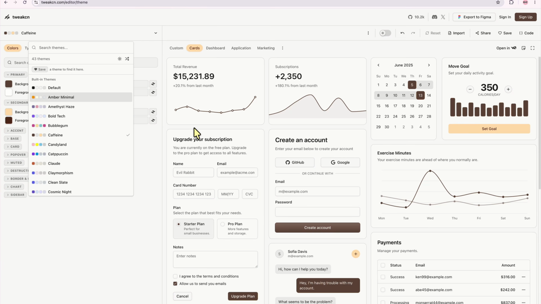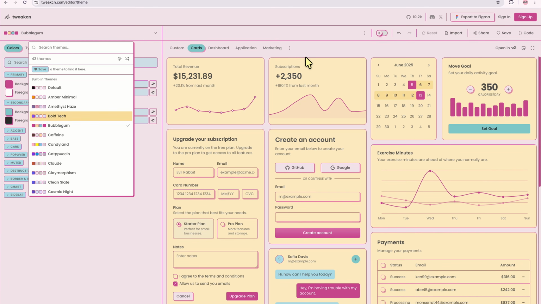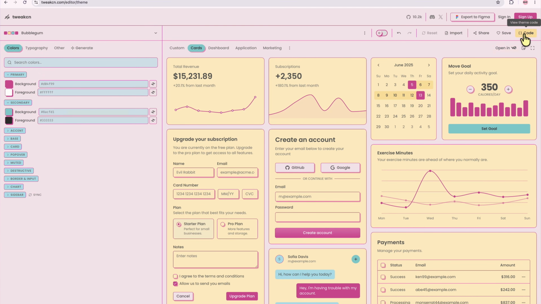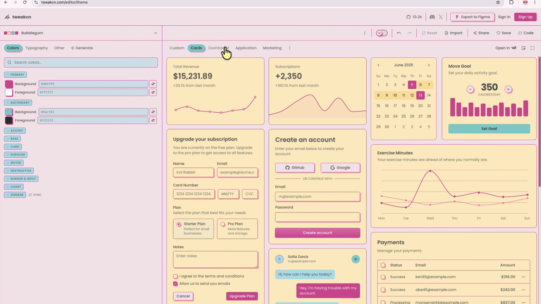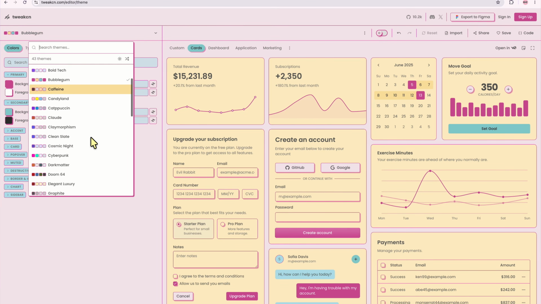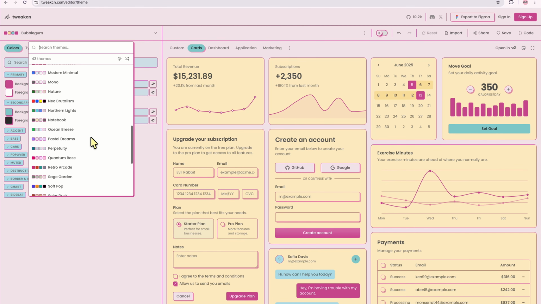And let's say bubblegum is a theme we want, then we can just press code and copy this and paste it inside of our application, and that's it. Our application is going to start to look like this. So what we need is maybe some sort of coral green theme.